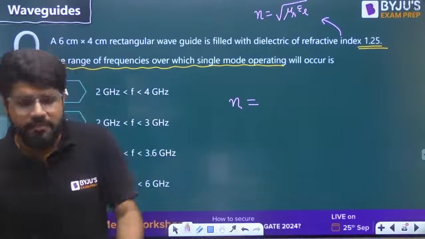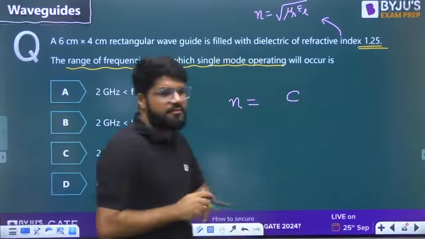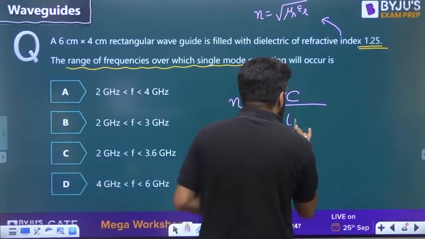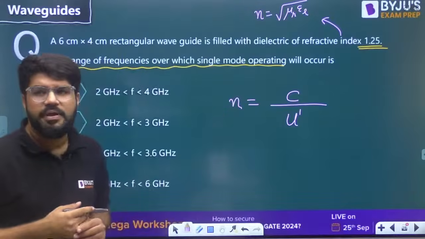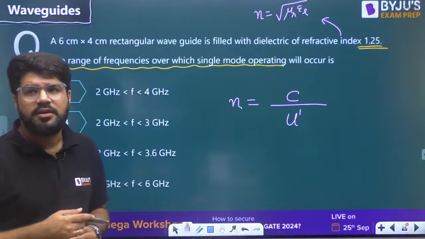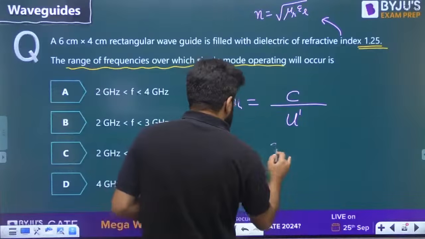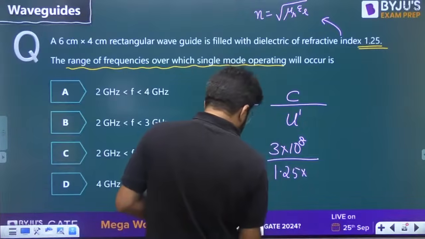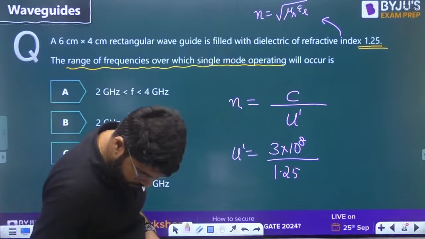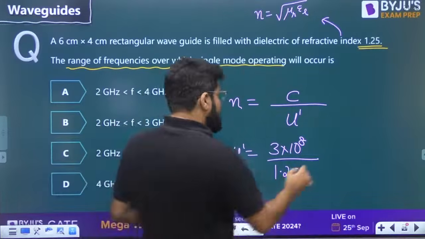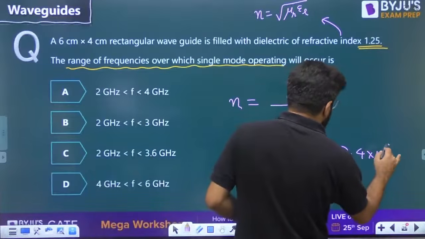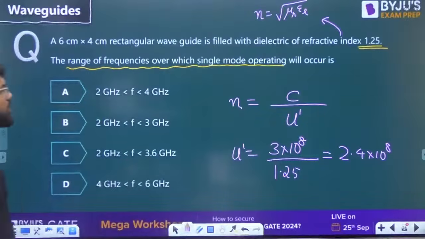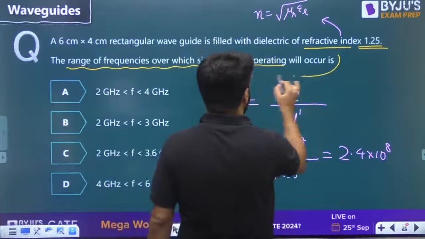Refractive index of a medium is equal to the speed of the wave in free space, that is c, divided by the speed of the wave in that particular medium, which we call u dash here. So u dash is 3 into 10 raised to the power 8 divided by 1.25, which is 2.4 into 10 power 8. So no need to calculate epsilon r. This is the direct basic definition of refractive index I have used.